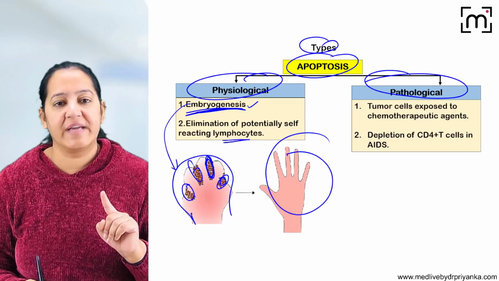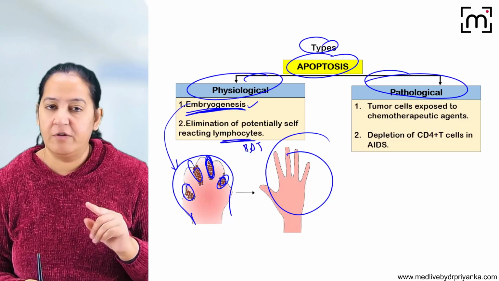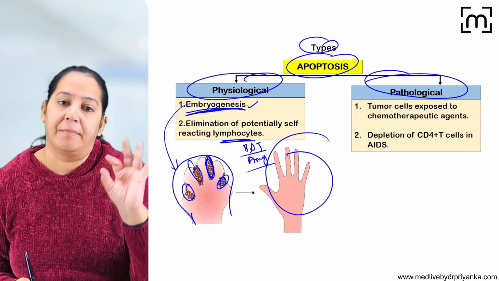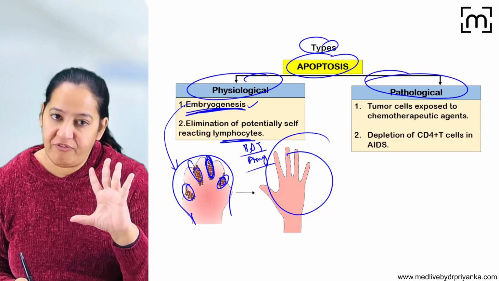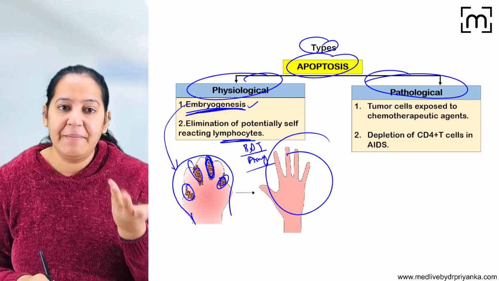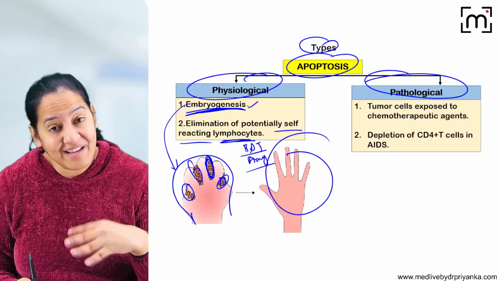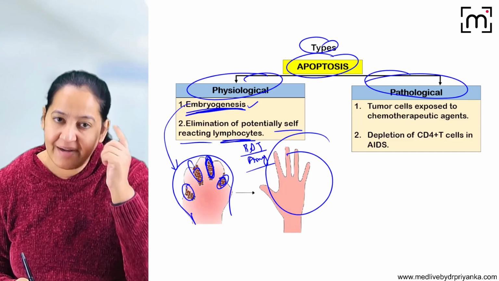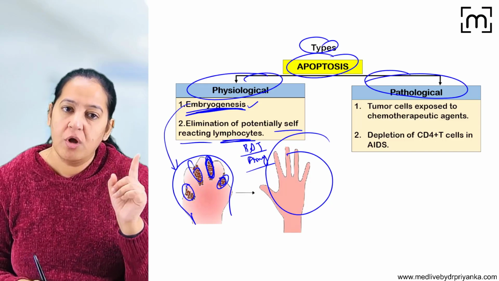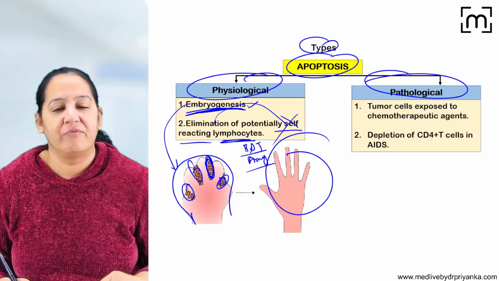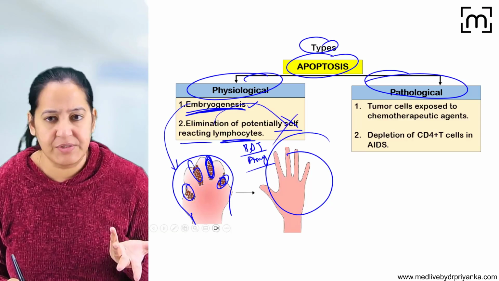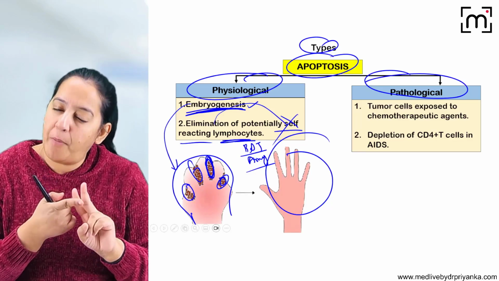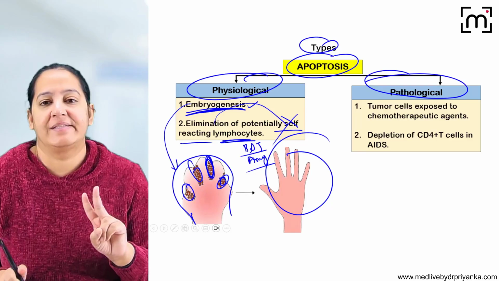Now there are lymphocytes in the human body, B lymphocytes and T lymphocytes. Why has God given lymphocytes? It's the army. Whenever any foreign particle comes, they get activated and kill the foreign particle. But sometimes they become mad. I mean, they become self-reactive. They start killing their own tissue, autoimmunity. So if some lymphocyte becomes mad and starts killing the body's own tissue, the body kills that lymphocyte via apoptosis. So that is also physiological. Learn the two examples of physiology: embryogenesis and apoptosis of self-reactive lymphocytes.